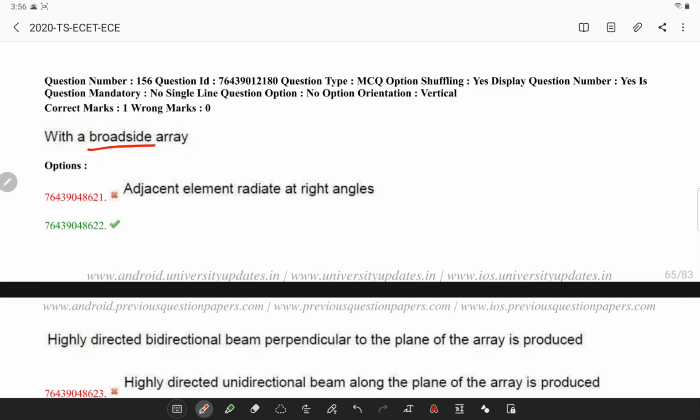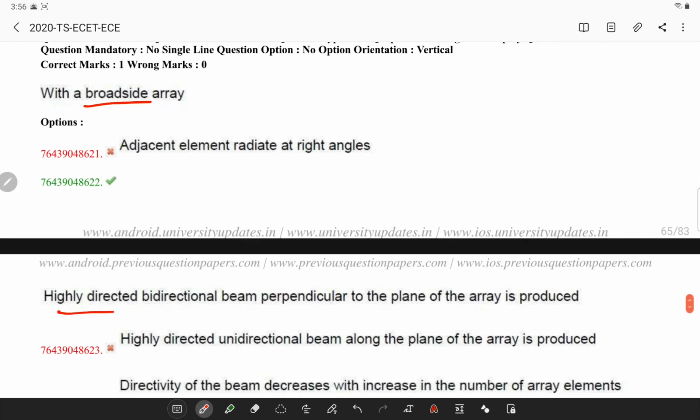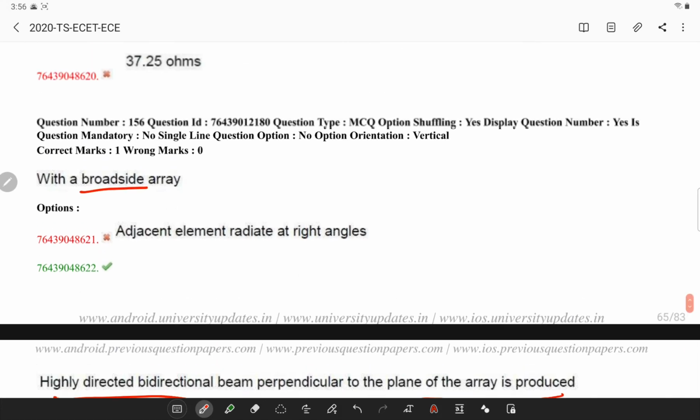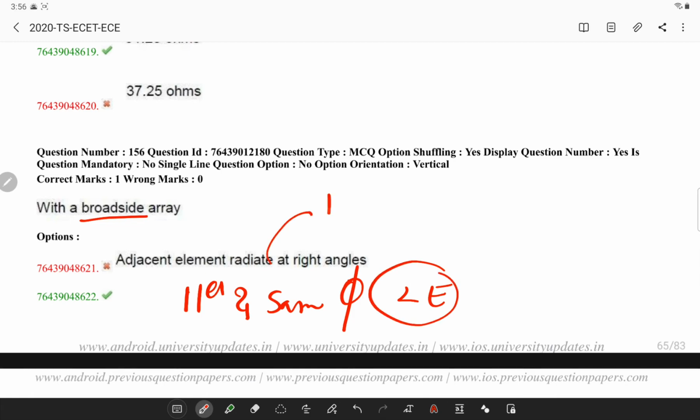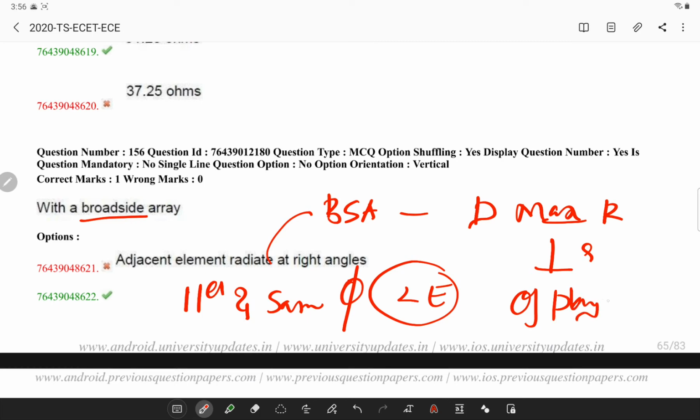Next, with a broadside array, you will have a high bidirectional beam perpendicular to the plane of the array. So elements are arranged in parallel and in the same phase. More than two elements are used in a broadside array. So the direction of maximum radiation is always perpendicular to the line of the plane of the array.